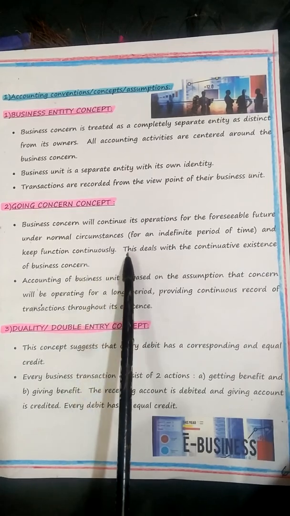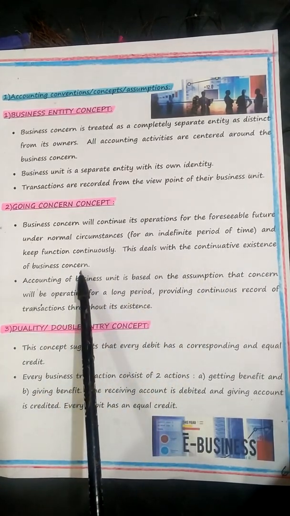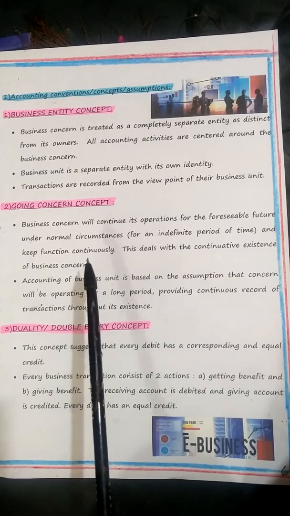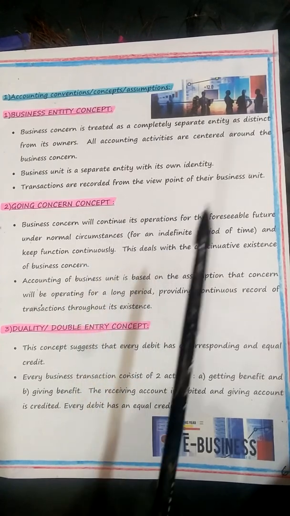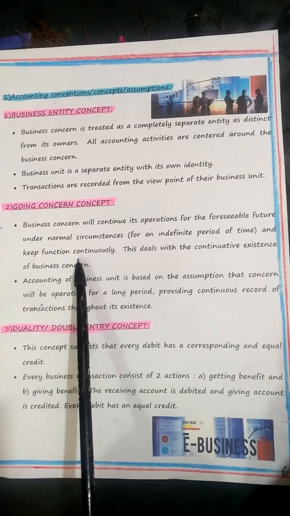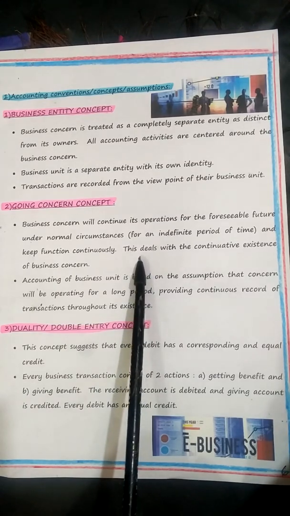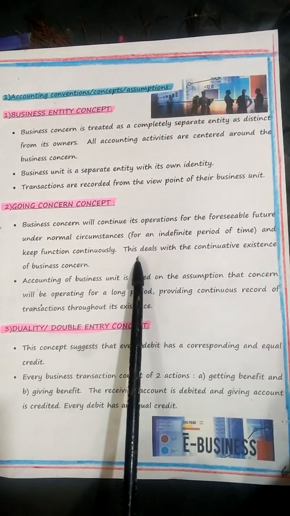Here, what happens? This deals with the continuative existence of the business concern. So nothing will stop the business from ending easily unless it is illegally going against the Company Act of 1956. So here what happens, please make a note of, children. Company will continue and not liquidate or discontinue due to any reason. What's the meaning of liquidating? Winding up. Discontinue is nothing but dissolution.